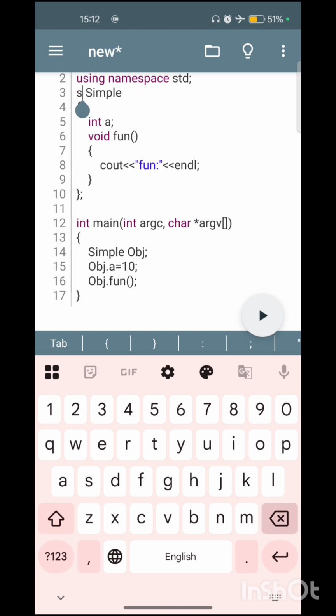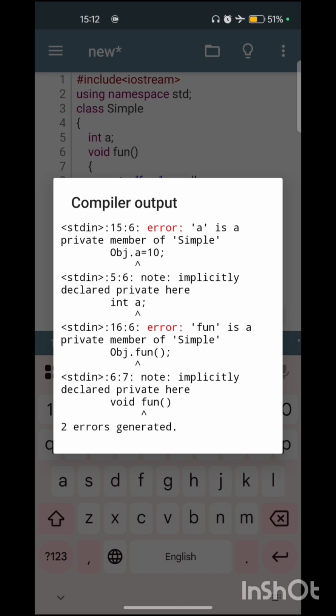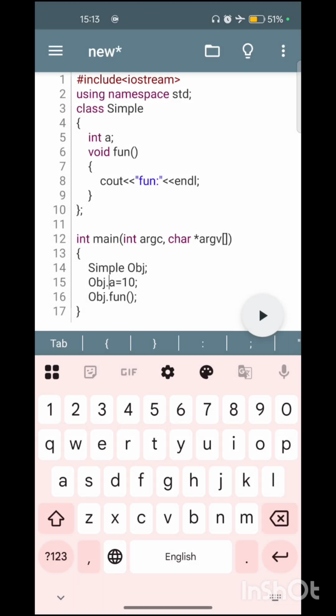We'll see the same example with classes. If you try to access the same class member variable and function, it will throw compile errors. I will build and show you. A is a private member of simple, so we cannot access the member variable A, and cannot even access the member function, because in a class these member variables and member functions are private by default. In structures, they are public.